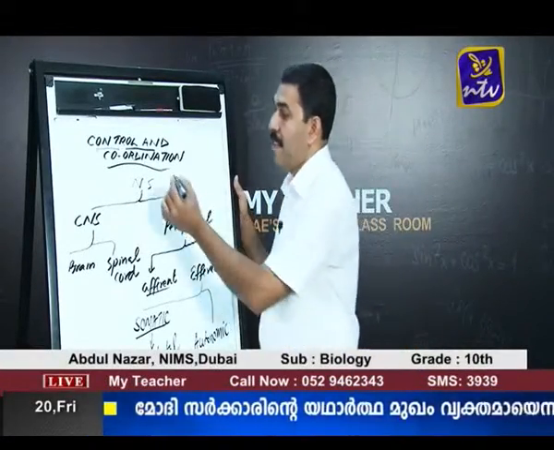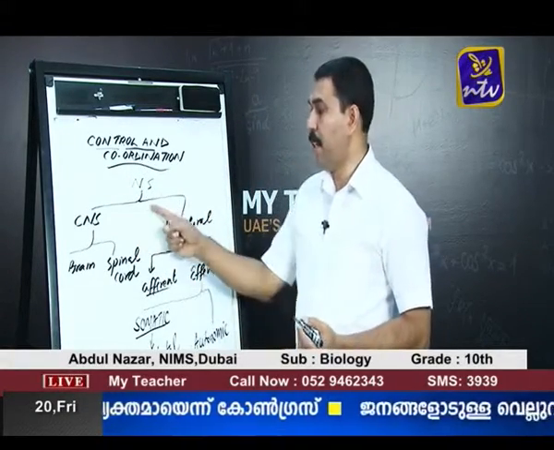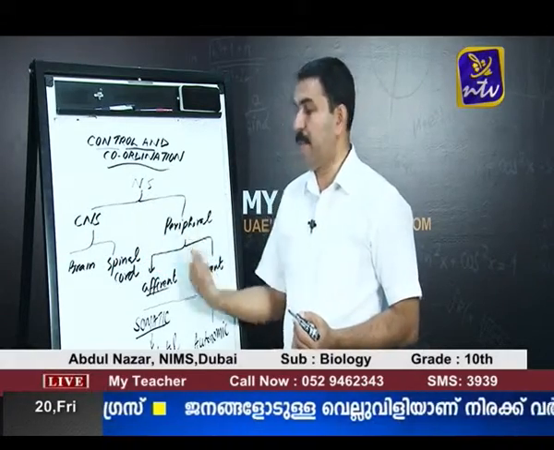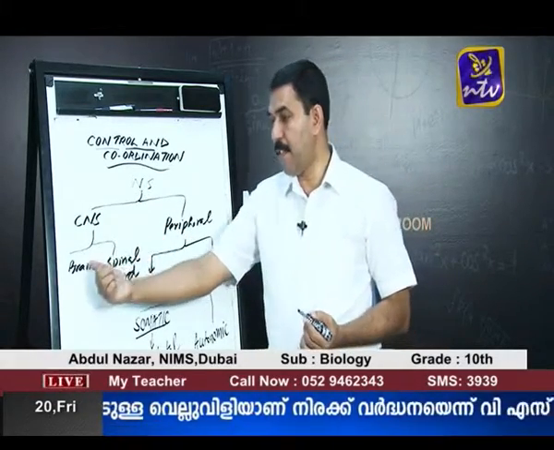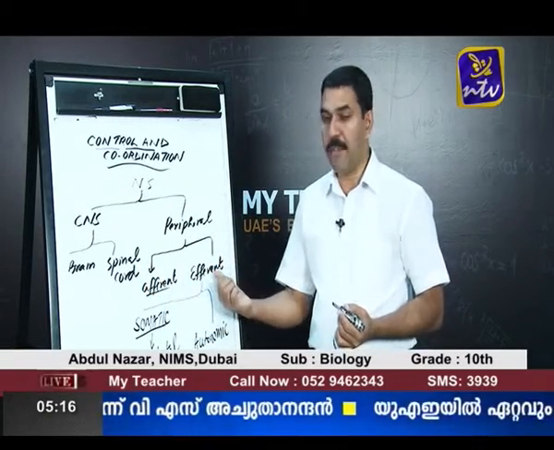Okay, we will continue the class. Before the break, we were discussing the different parts of the nervous system. The nervous system can be broadly divided into two parts: the central nervous system and the peripheral nervous system. The central nervous system consists of the brain and spinal cord. The peripheral nervous system is divided into the afferent pathway and the efferent pathway.